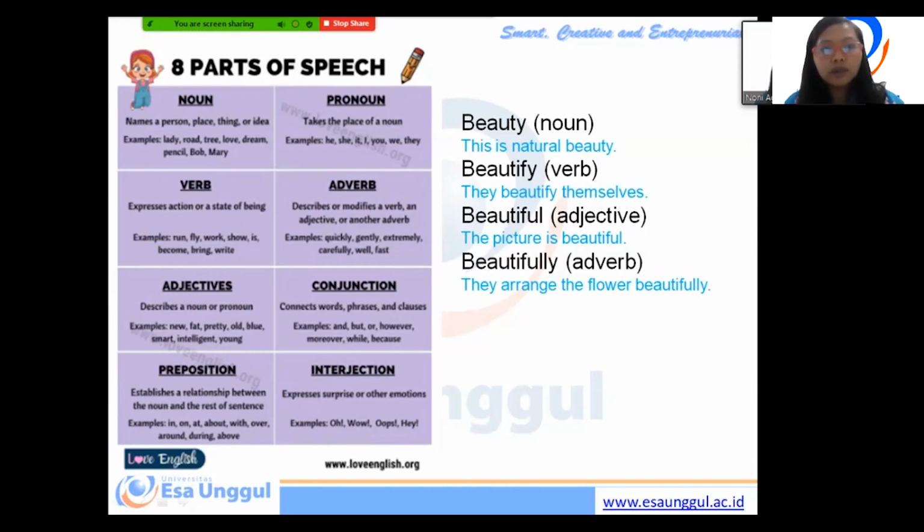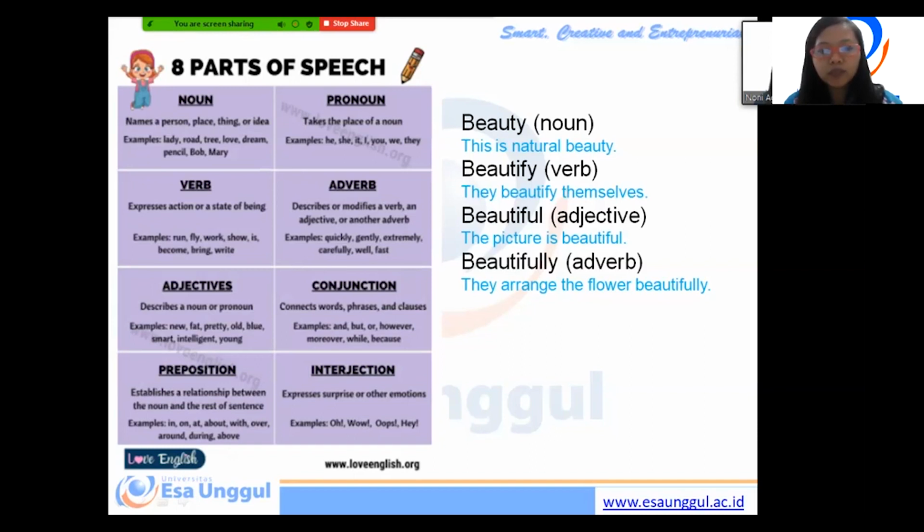And then what for? We need to study parts of speech, especially noun, verb, adjective, and adverb. Now we can look at the example. Beauty, noun. Beautify, verb. Beautiful, adjective.